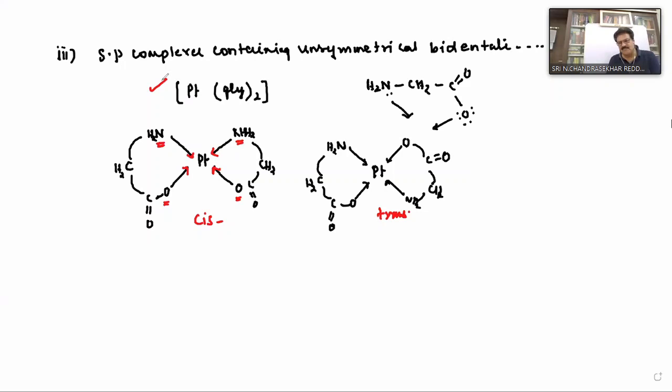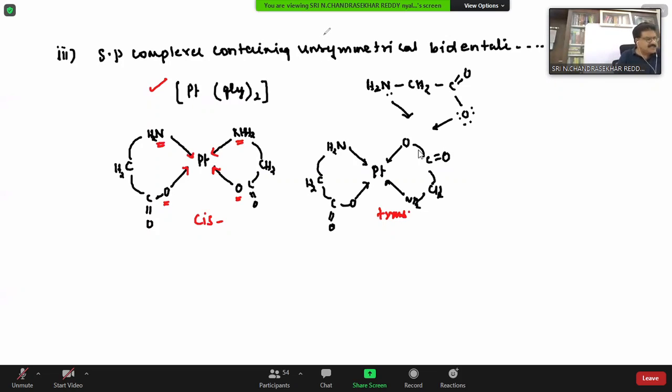You might have observed that for square planar complexes we have taken all complexes with platinum. Clear? Because mostly square planar complexes with coordination number 4 are formed by platinum and in some cases nickel. So these are the examples for geometrical isomerism.